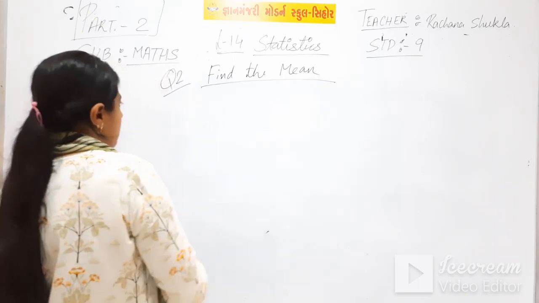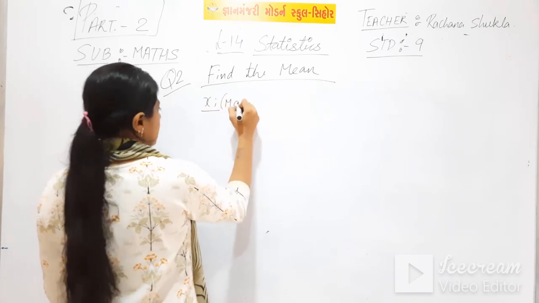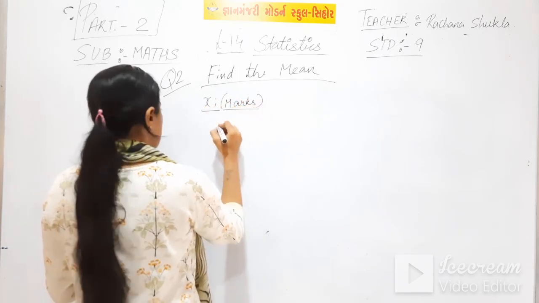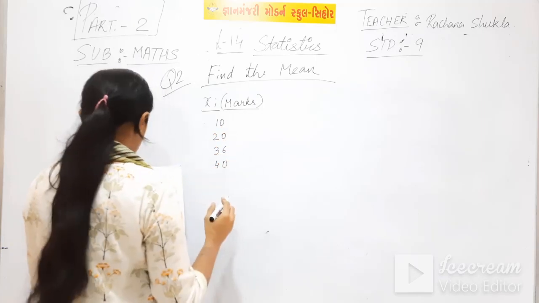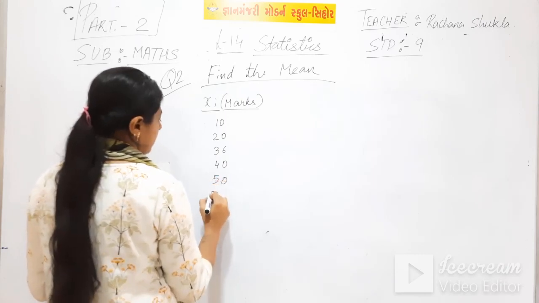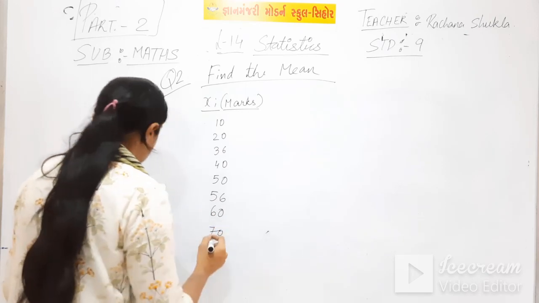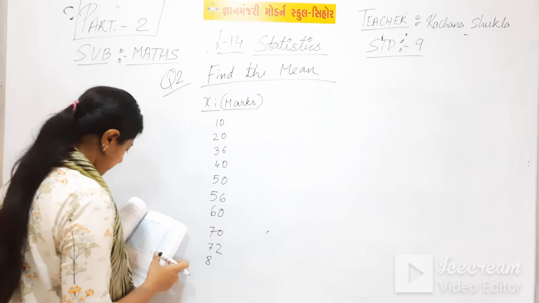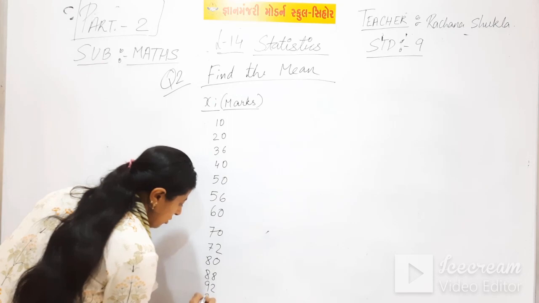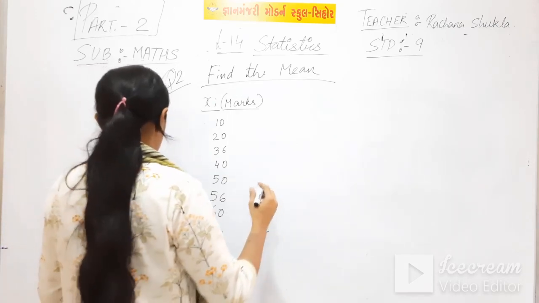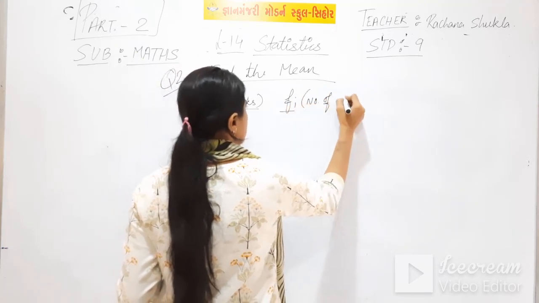Again you have to find the mean and your question goes like xi, that is marks: 10, 20, 36, 40, 50, 56, 60, 70, 72, 80, 88, 92 and 95. Frequency, that is number of students.